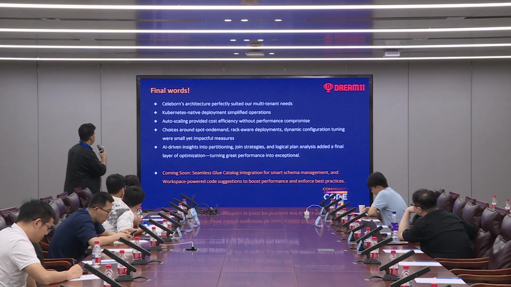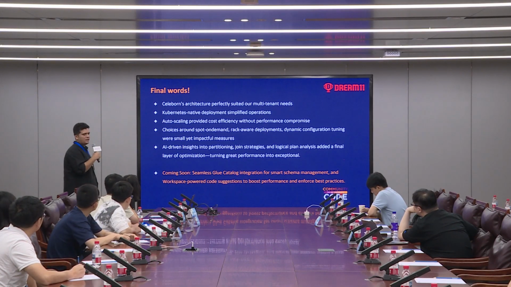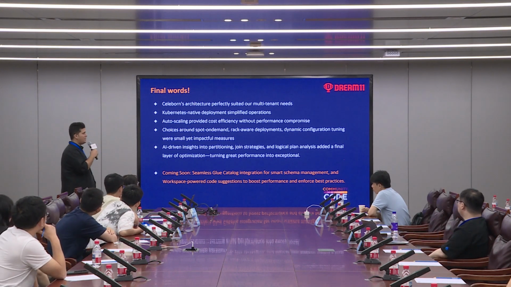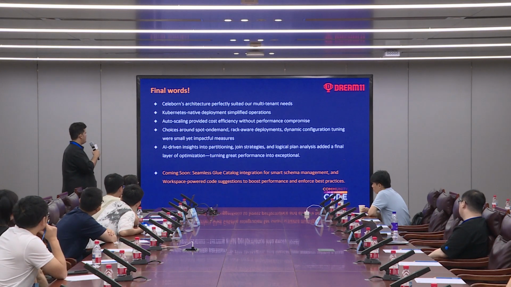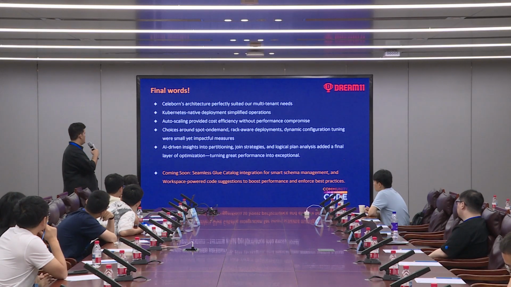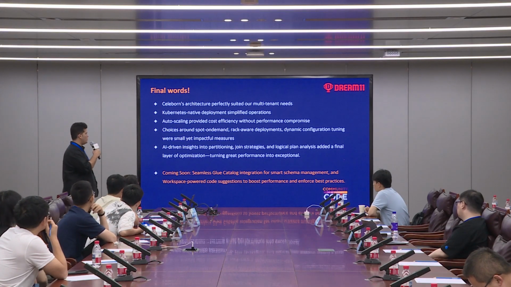Okay, so final words. I think Caliban's architecture perfectly suited our multi-tenant needs. We have been able to give the guarantees that every tenant needs to our platform. The Kubernetes native deployment has simplified operations. We have been an early adopter of Kubernetes, so latching onto any new technology which is Kubernetes native was an easier job. Auto scaling also has helped us provide cost efficiency without a lot of performance compromise. In fact, the performance has also gone up.